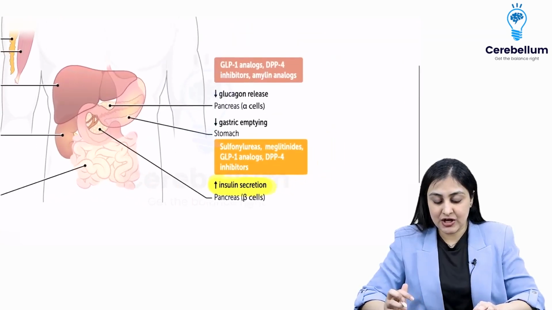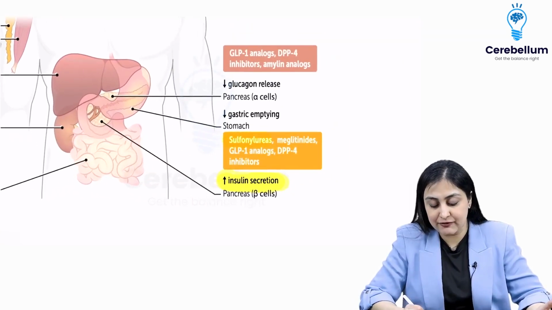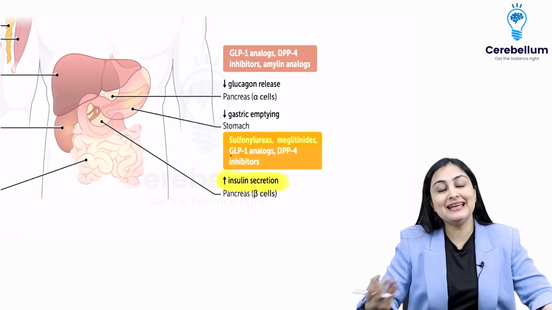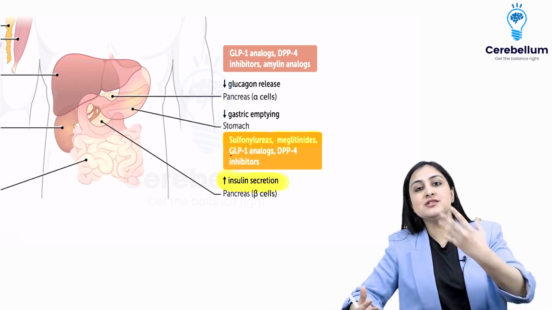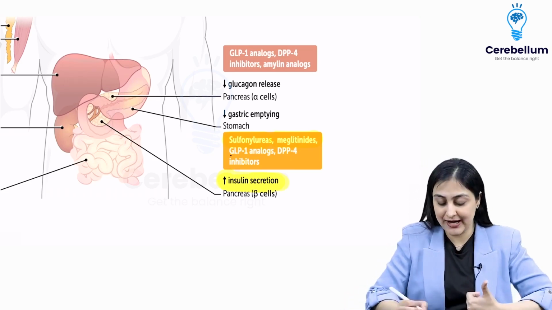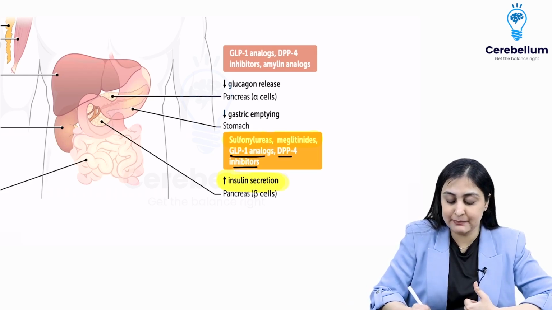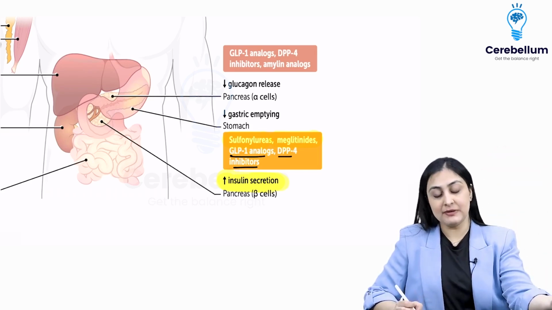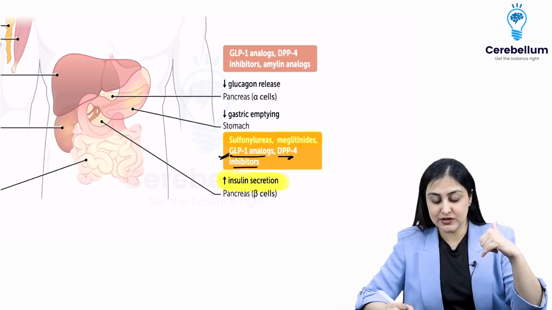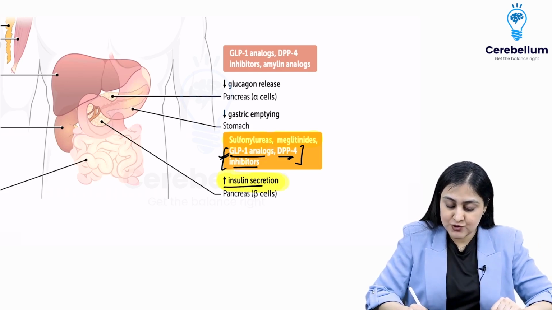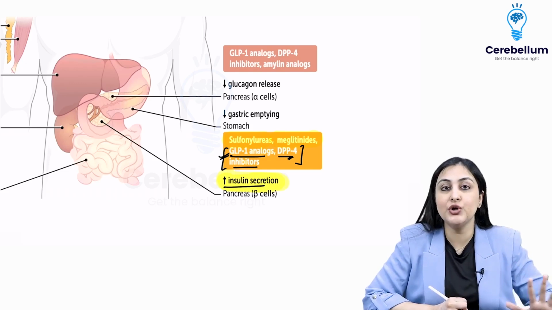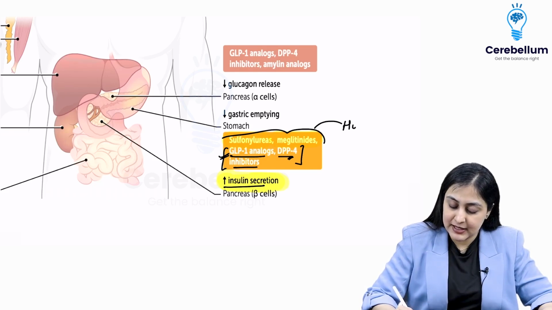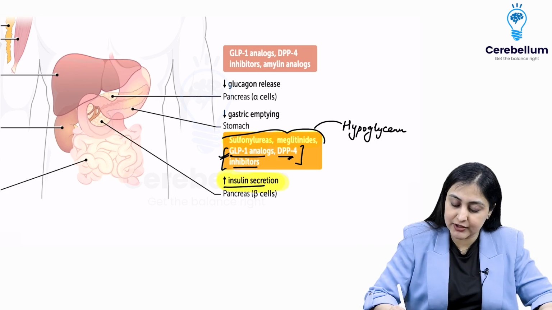So here, what are the drugs? One, you have sulfonylureas, you have meglitinides, and two are incretins. These are physiological compounds which increase insulin in response to an oral glucose load. Alright. So we have GLP-1 analogs and we have DPP-4 inhibitors. DPP-4 is nothing but the agent which metabolizes GLP-1, or you inhibit its metabolism, right? So these are basically acting by the same method. So these two increase insulin secretion, but they don't cause hypoglycemia. Very important that sulfonylurea and meglitinides cause hypoglycemia, whereas the other two do not.